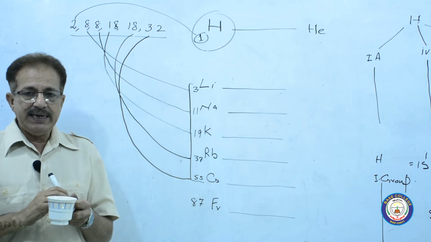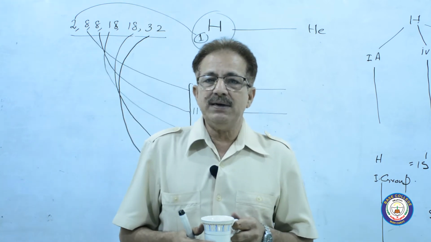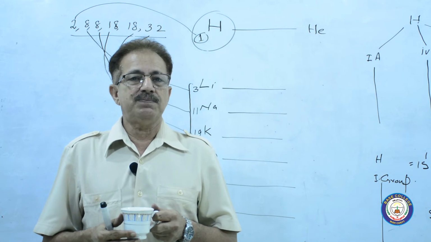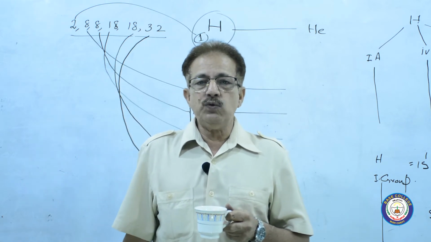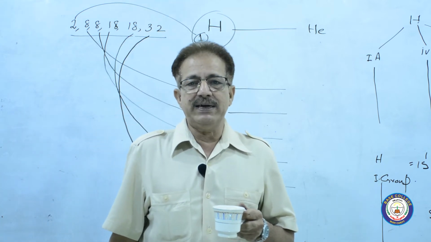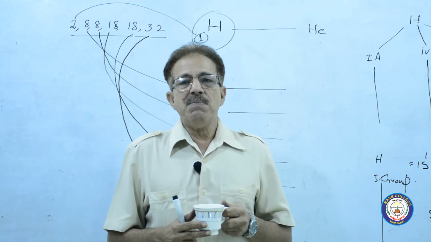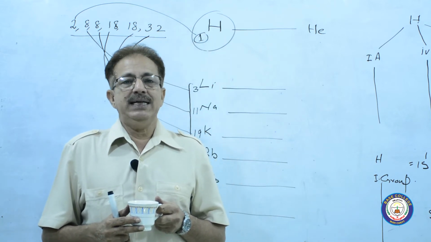It means in horizontal rows, by dint of, that is, because of this magic number, you can mention the number of elements in periods.